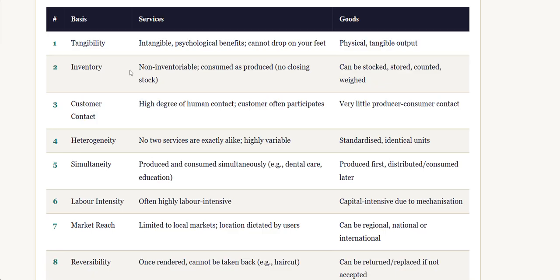Based on inventory, services are non-inventorable, they cannot be produced in advance. In the goods section, goods can be stocked, stored, counted or weighed.